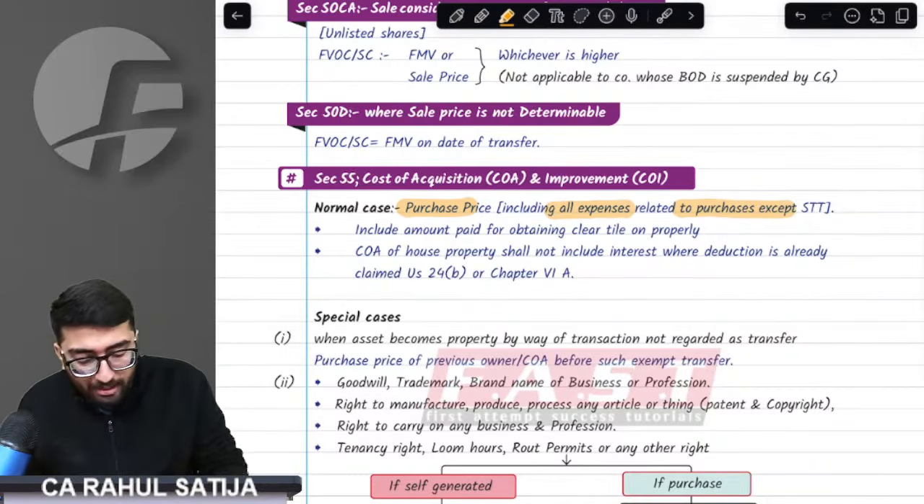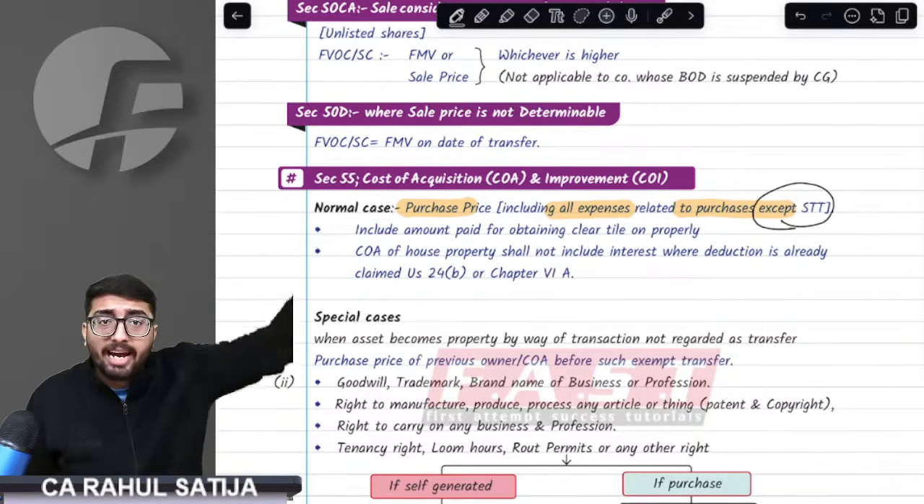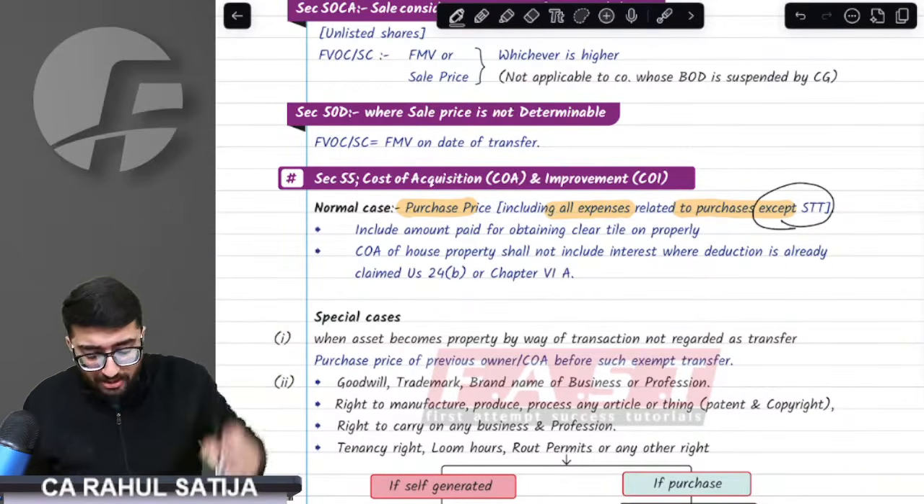Got this point? But remember, if you buy shares of a company, never add STT. STT is never added to cost. Perfect, sir. Got that point.